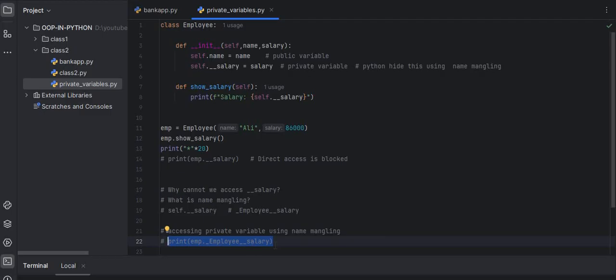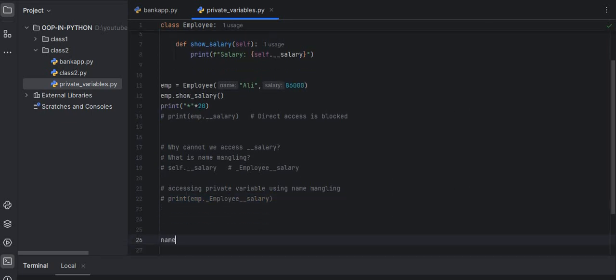Think of a private variable like a locker in your house: you lock it with a key, and the lock is hidden inside the locker.